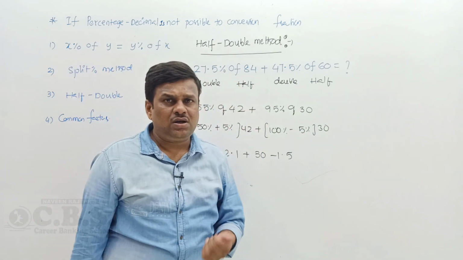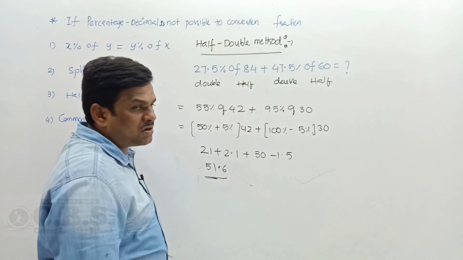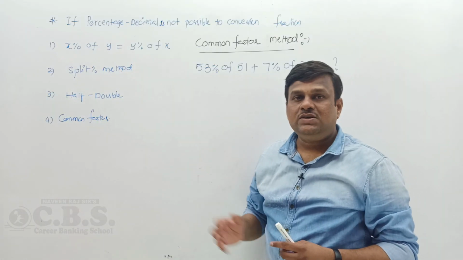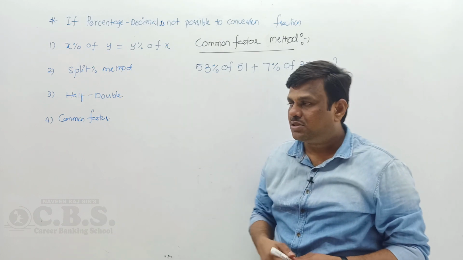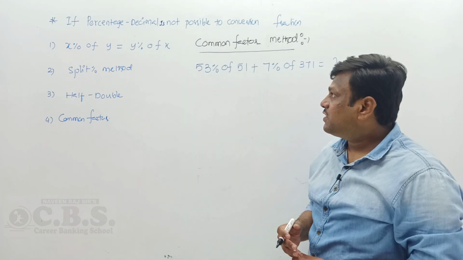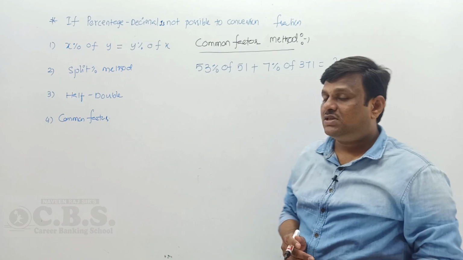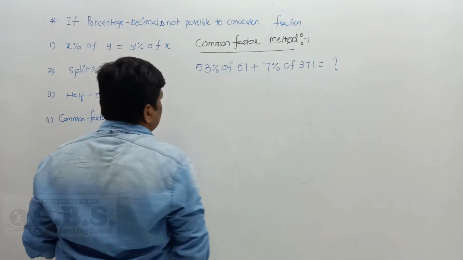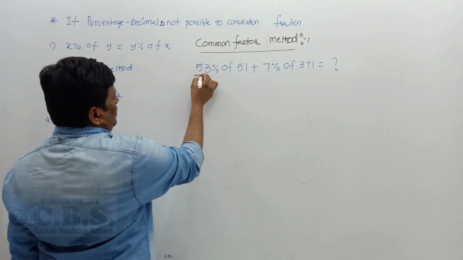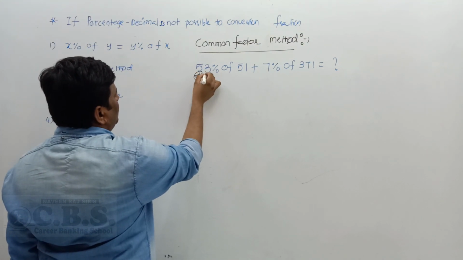So let's go for the last model, the common factor method. The last method is the common factor method. If the above three are not working, use the common factor method. So look at the question: it is 53% of 51 and 7% of 371. This is a previous year question from 2019. If you see a prime number, definitely take it common.